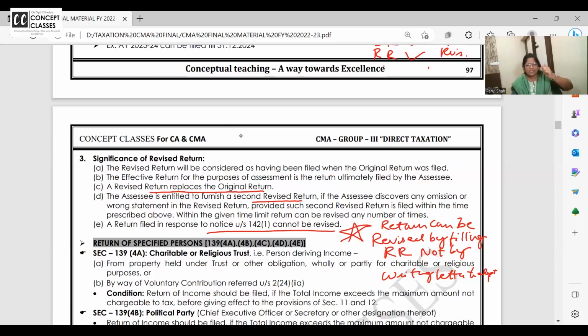Oh, it's a very small silly mistake, sir. Please excuse me. Can you change and blah blah. No. Nowadays it is all online. कोई सामने एओ नहीं बैठा है आपके. So it's all through portal. Whatever you want to do the correction in your return, you need to file a revised return. You cannot do it through the letter.